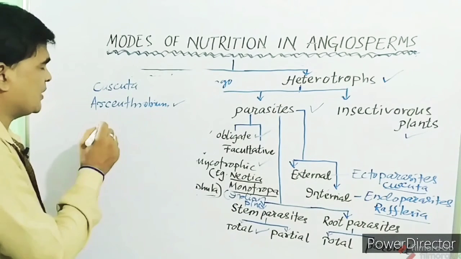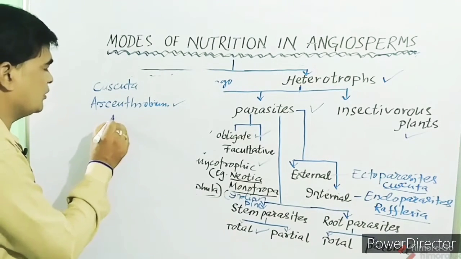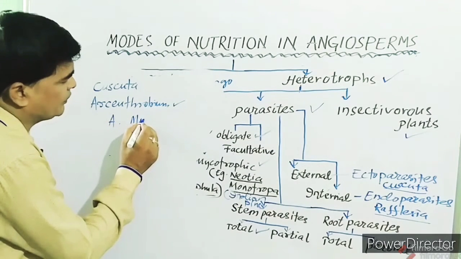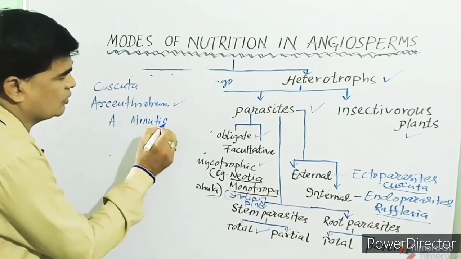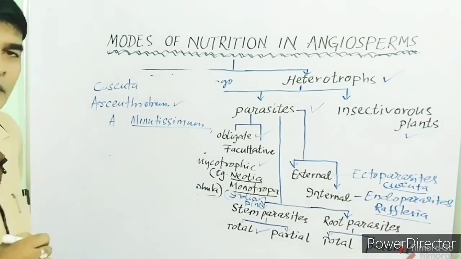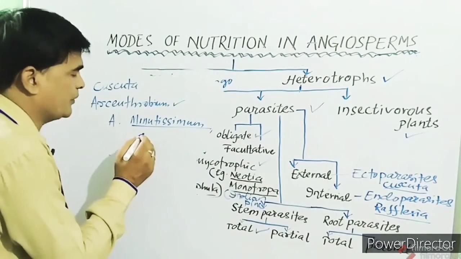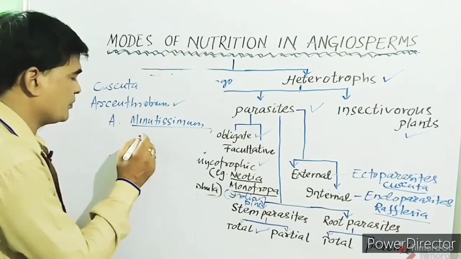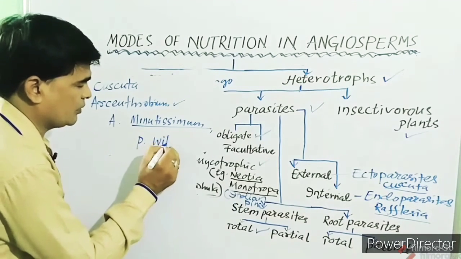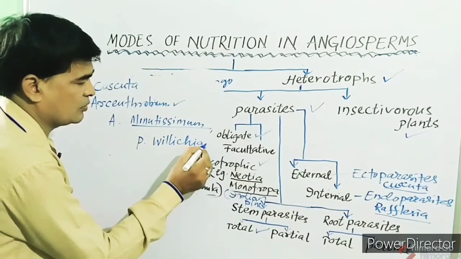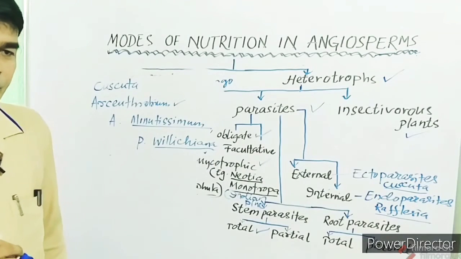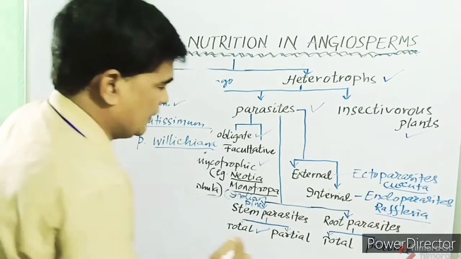There is a species of Arceuthobium called Arceuthobium minutissimum, which is a parasite on the Pinus species, Pinus wallichiana.